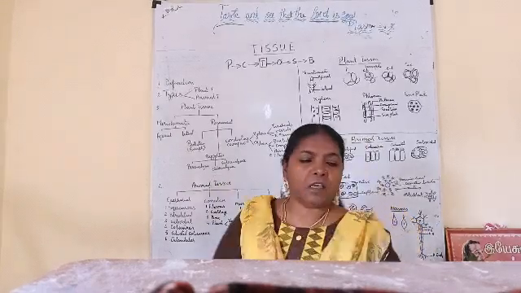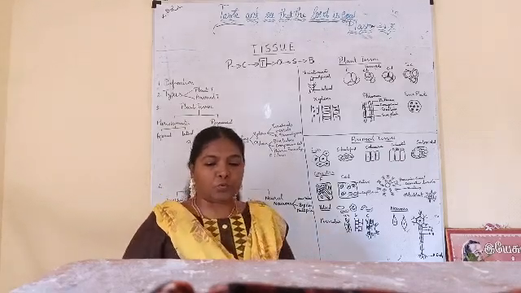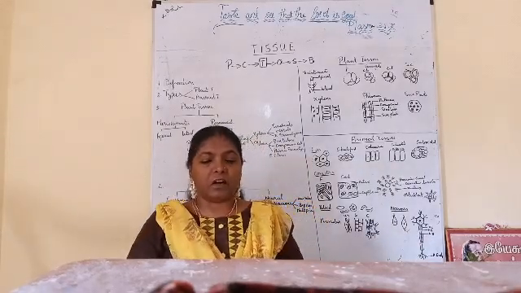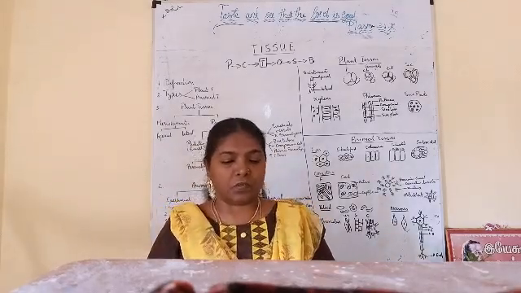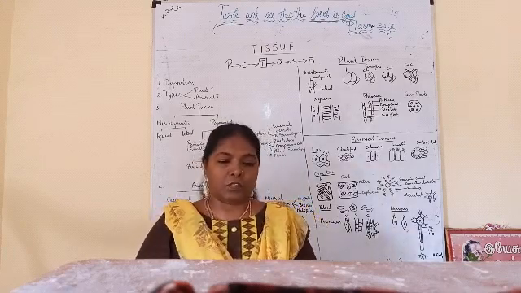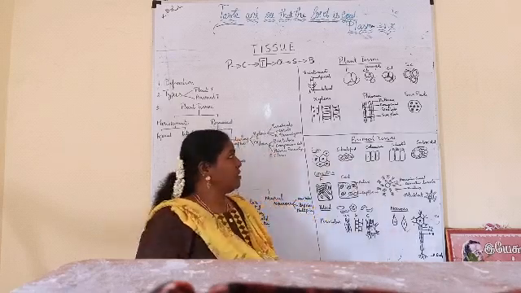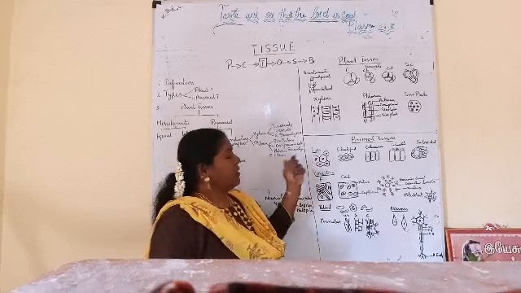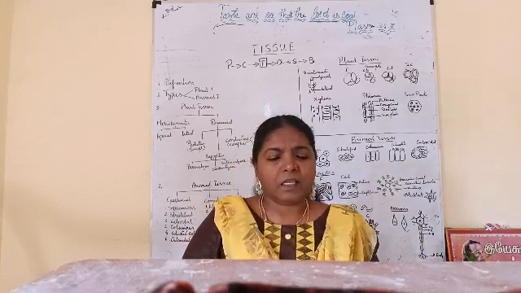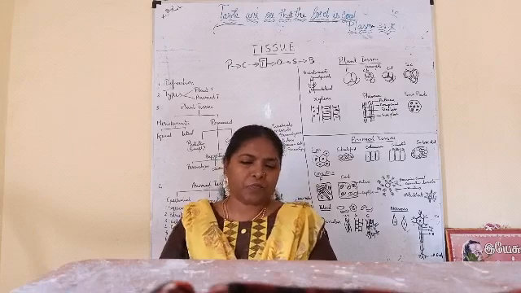Meristematic tissue you can see in the root tip and shoot tip. You know what is root and shoot? The portion of the plant which is seen under the ground, below the soil, is the root system. The portion of the plant which is seen above the soil is the shoot system. So at the shoot tip and root tip you can see these meristematic tissues, and this meristematic tissue is made up of specialized cells. Why are these meristematic cells kept separately? Because they are different from other cells.